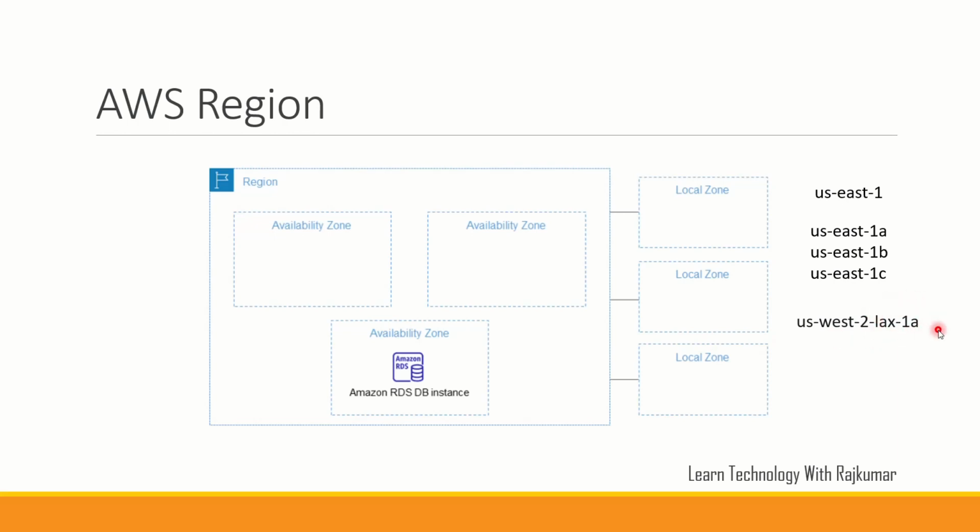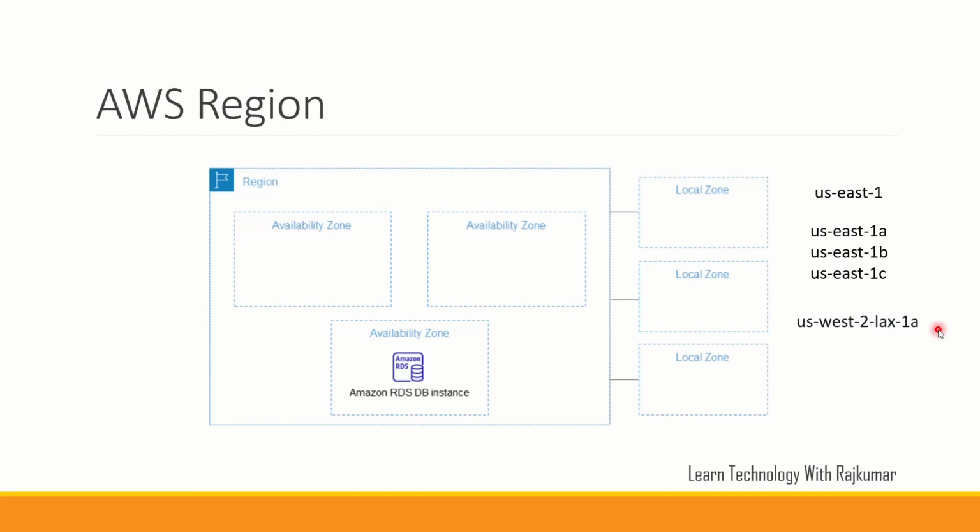Then what about the wavelength zone? This is mainly used for mobile applications. If you have a mobile device, we all know about the 5G carrier. The wavelength zone mainly communicates through the 5G carrier. So if you have a mobile application hosted on an AWS server, and that region has a wavelength zone, then the wavelength zone communicates through the 5G carrier to your mobile. Using this, the applications will perform well. This also reduces the latency.